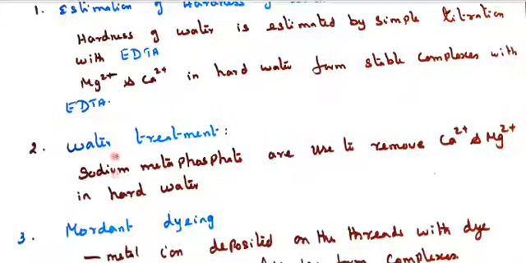Next, water treatment. Sodium metaphosphate, or we can say zeolite also, can be used in a municipality water tank. So sodium metaphosphate is used to remove calcium 2 plus and magnesium 2 plus.